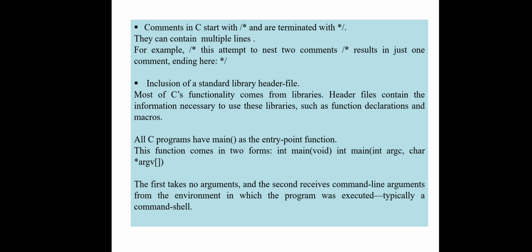Every C program starts with the main function as an entry point function. This function comes in two forms: int main void, or int main, and in brackets you can mention your arguments in integer type or in character type. These arguments are specific. You have to follow the rules and regulations given by the C compiler or C software while using such arguments. The first takes no arguments and the second receives command line arguments. They are mentioned here.